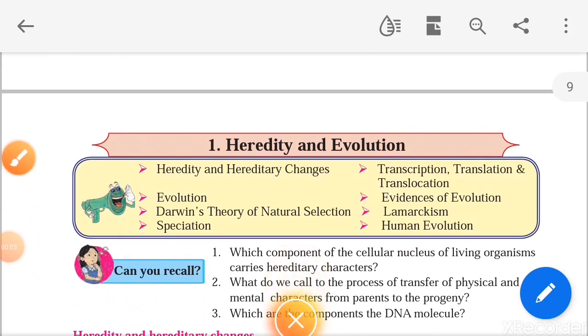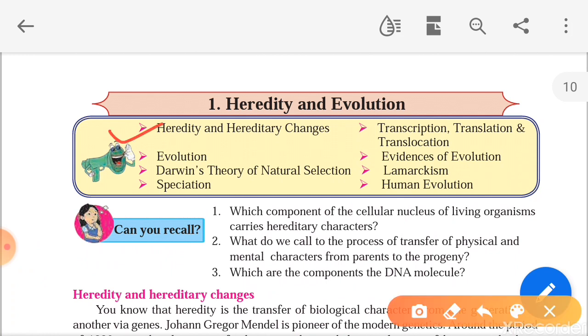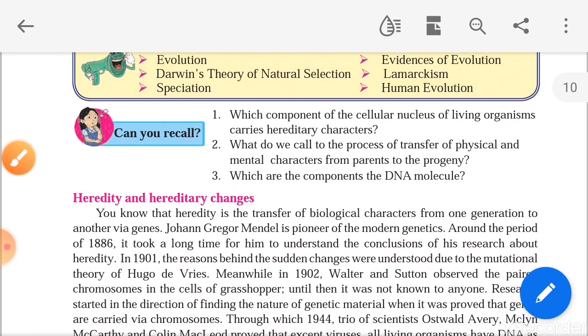Okay, dear students, today we are going to start with the first lesson of Science 2, Heredity and Evolution. The points we are going to cover in this lesson are: heredity and hereditary changes, evolution, Darwin's theory of natural selection, speciation, transcription, translation and translocation, evidences of evolution, Lamarckism and human evolution. This many points we are going to see in this lesson.